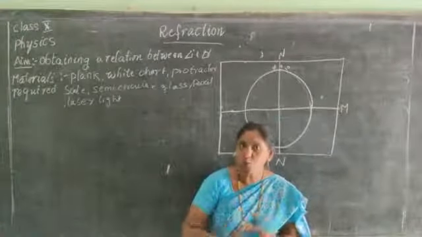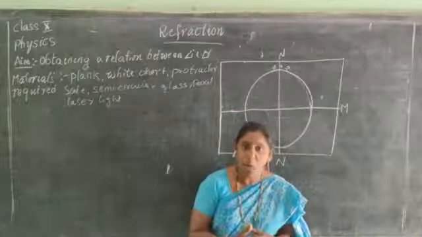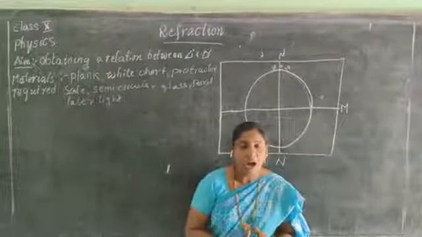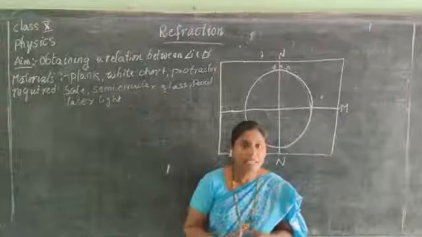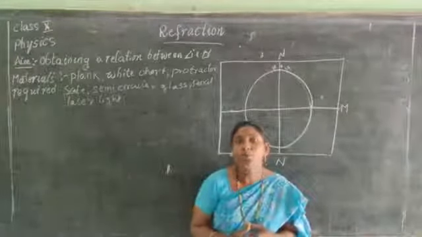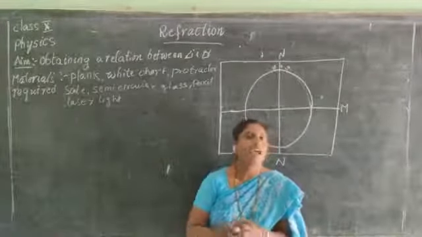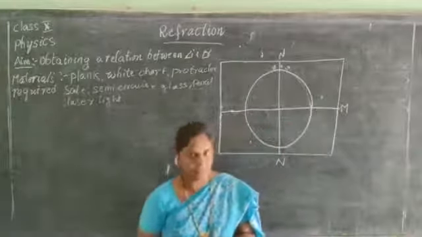I have already explained many times, but now we are going to prove experimentally. Our aim is to derive a relation between the angle of incidence and the angle of refraction.